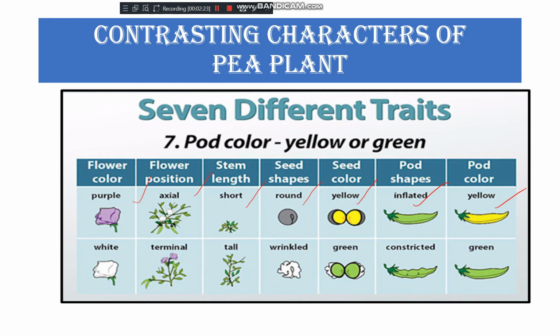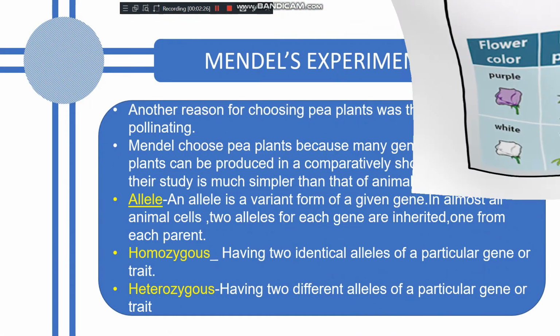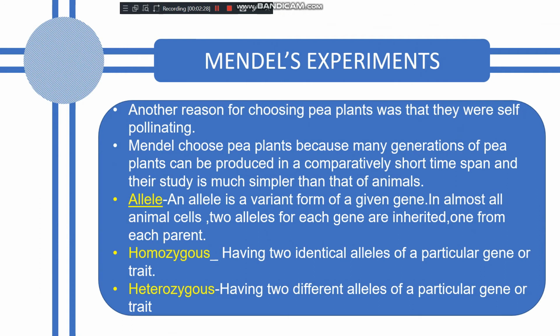Then there are more reasons. Another reason for choosing the pea plant was that they were self-pollinating. They are doing the self-pollination, and cross-pollination is also possible. So the reason for selecting the pea plant was that they were self-pollinating plants.